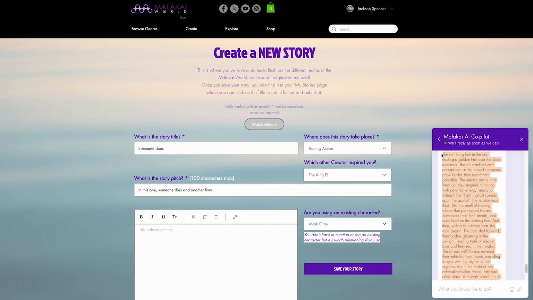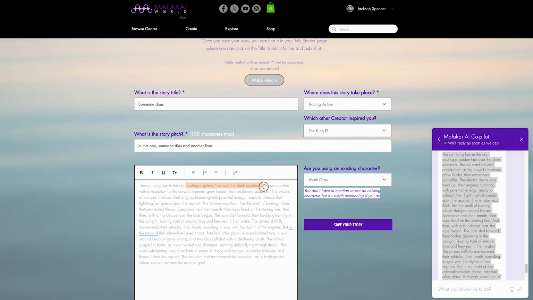So you take this and you paste it into the text box, but from there, rewrite it a little bit. Make it yours. For example, I would cut part of the beginning. I like the crackle of anticipation. I don't think we need something more about tension. I would add that they are drone cars. And instead of describing their bodies, I would talk about the pilots that are driving them. Once you've done that, you're ready to save your story.